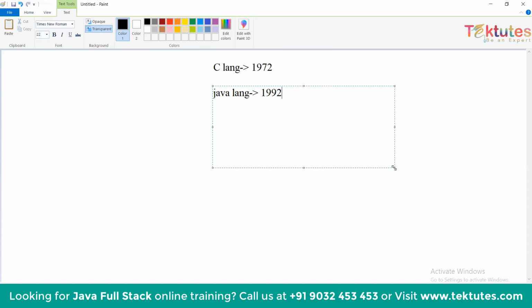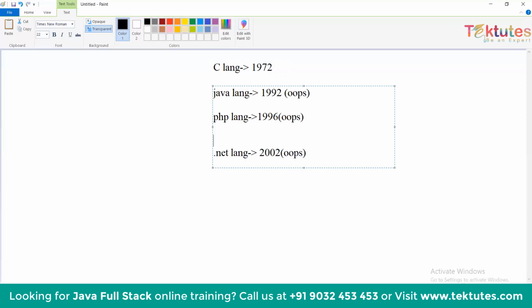OOPS means Object Oriented Programming System or structure. In the same way, PHP was introduced in 1996, which also follows the OOPS concept. .NET was introduced in 2002, which also follows the OOPS concept.